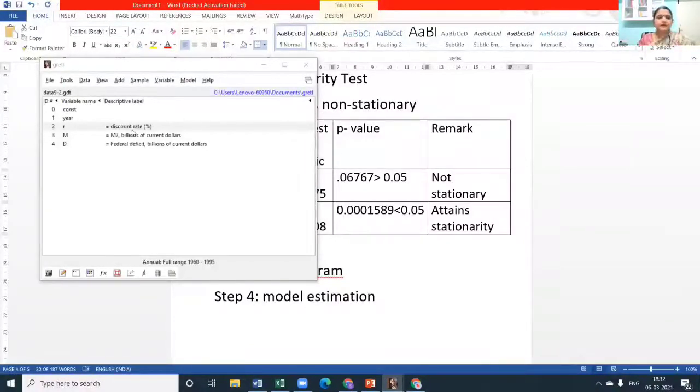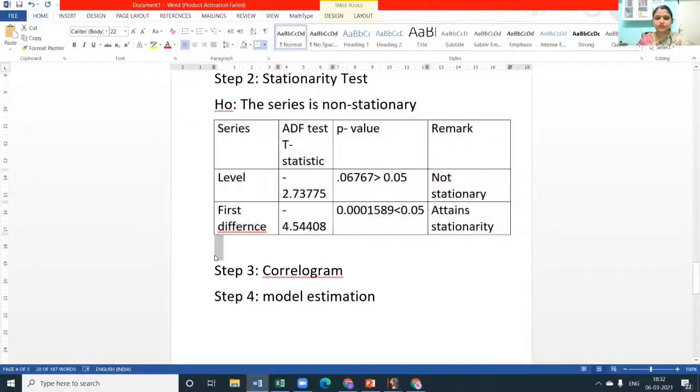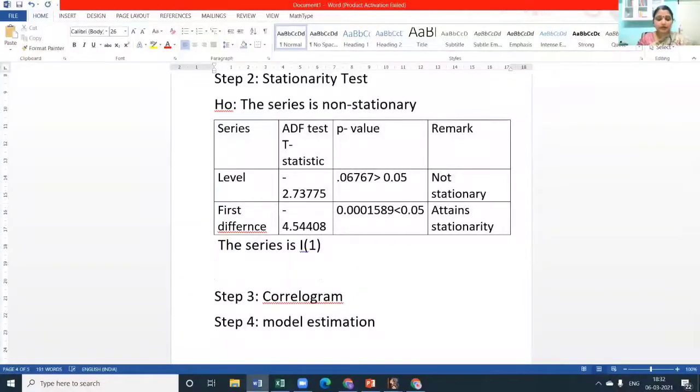Now, Shashi sir, I think I addressed that. How we write it: we write here that the series attains stationarity. The series is I(1), integrated of order 1. So we got the value of D equal to 1. In PDQ, one task is done. We have achieved one task and we have got the value of D as 1.